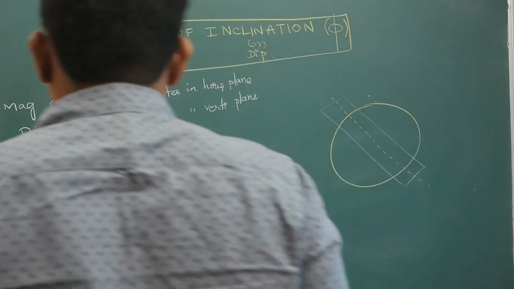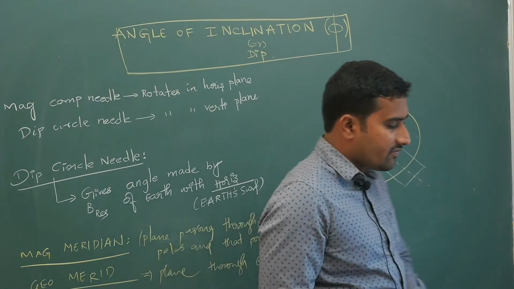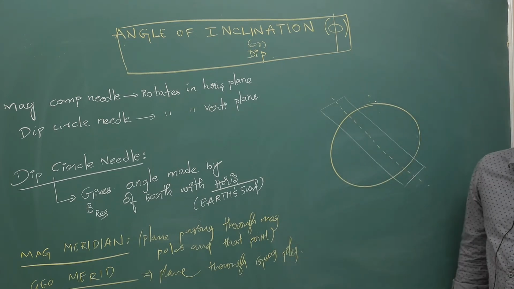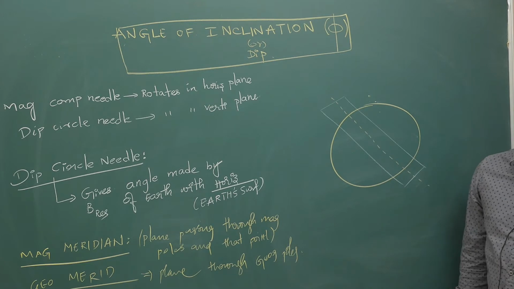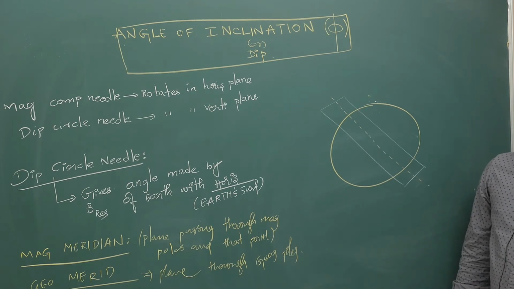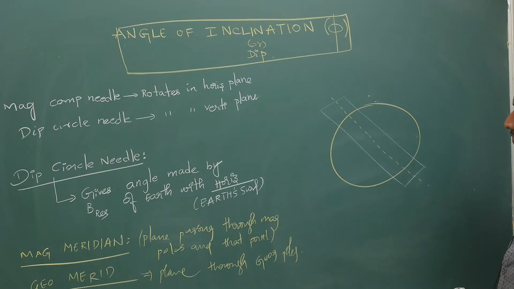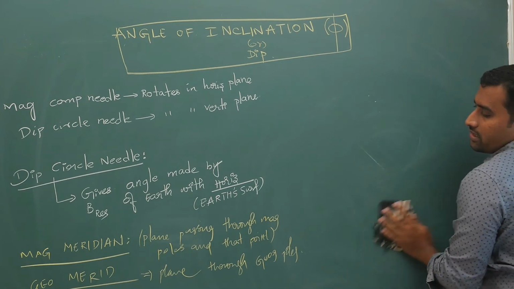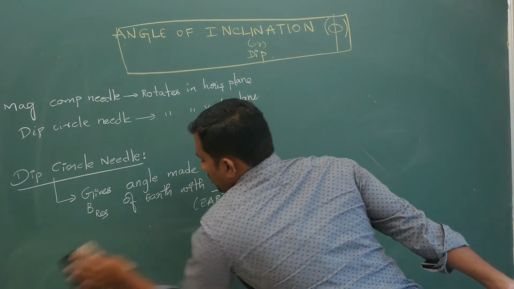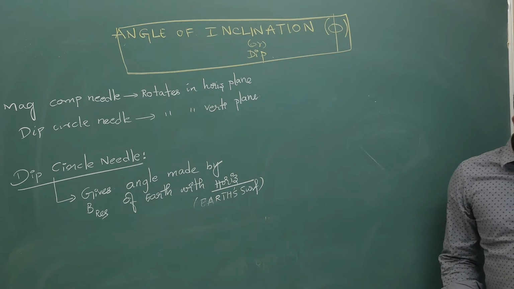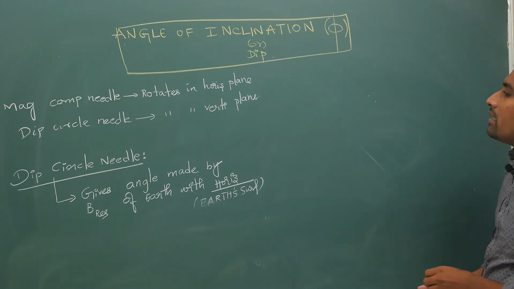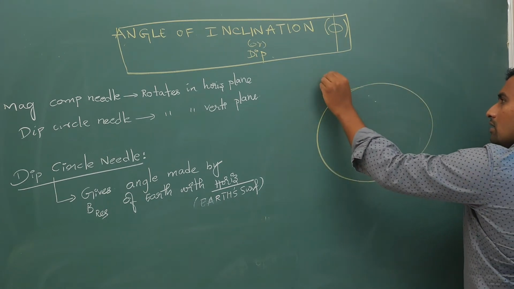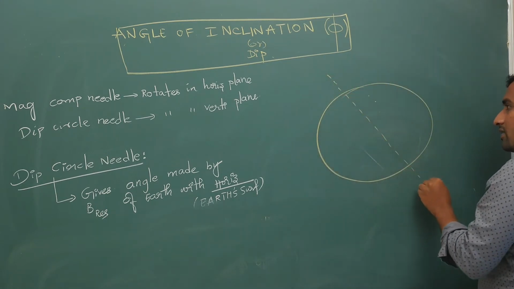So here, dip circle needle, first we will study this in detail. Angle of inclination, which is also called dip. In different books this is different. Now let's forget the meridian thing and concentrate only on the angle of inclination part. This is your angle of inclination.